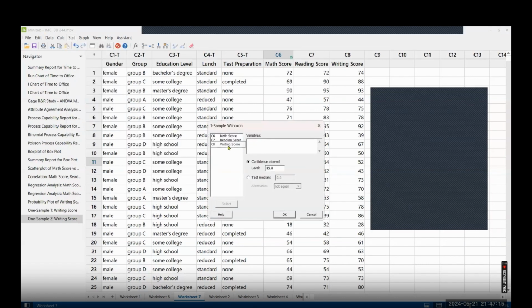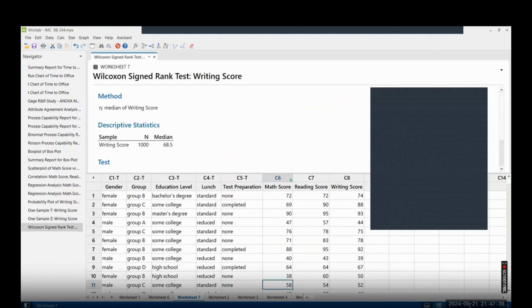Your variable is, let's say, writing score. And test median is how much? Maybe let's say this time I'm saying 68. You wanted to find out whether you achieve the target of 68 or not. Click on OK.